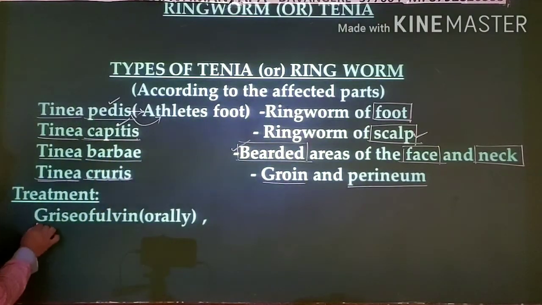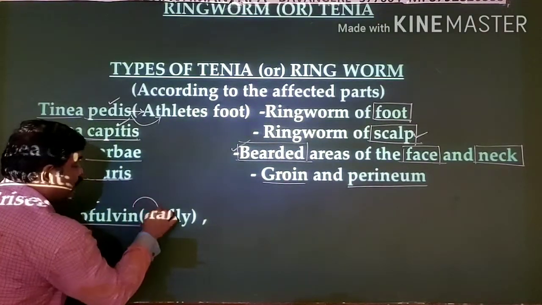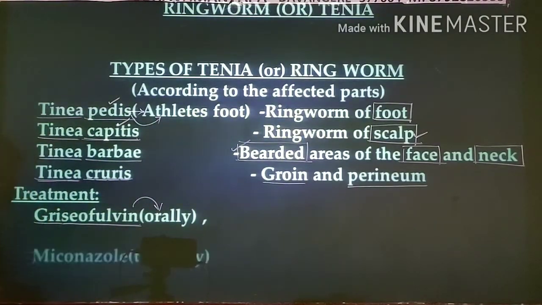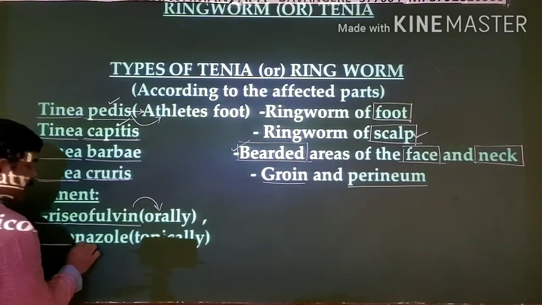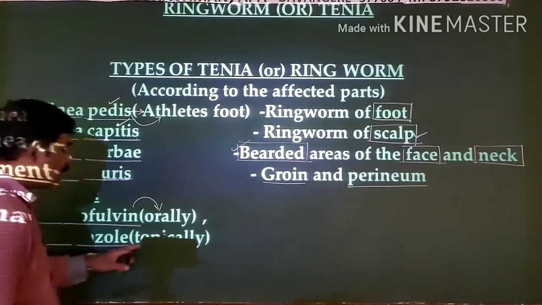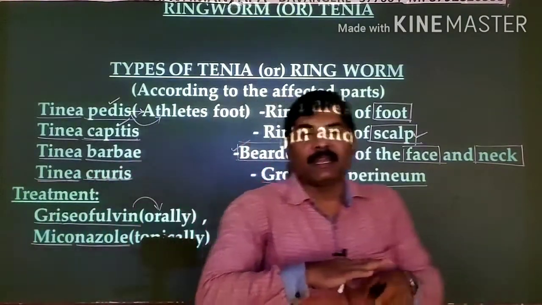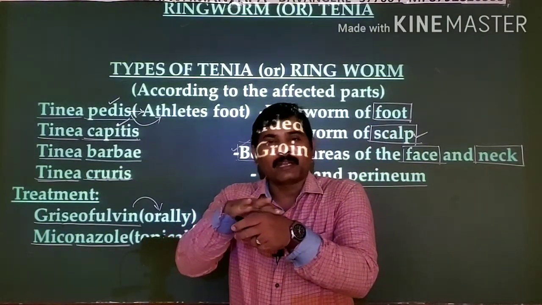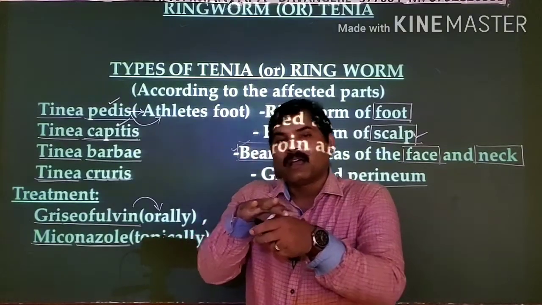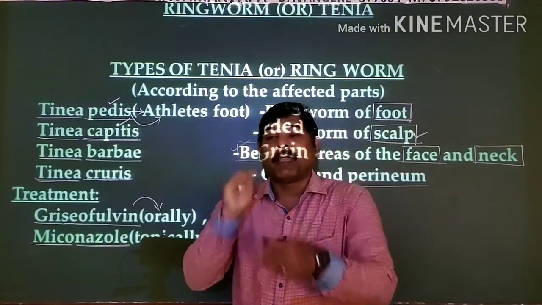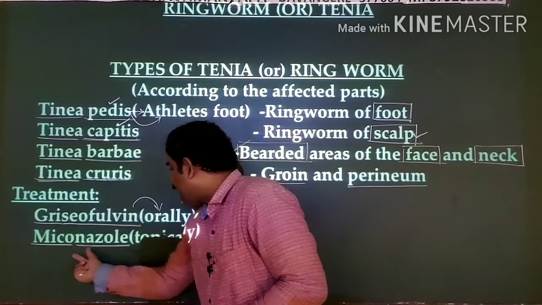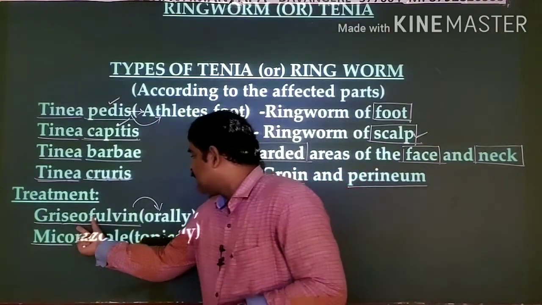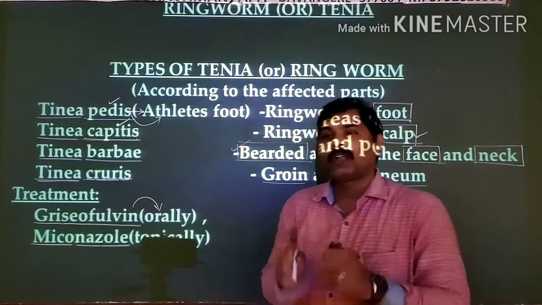Griseofulvin is the name of the drug which we take orally, right? That is one thing. Thereafter, miconazole is another drug that we take topically. Topically in the sense on the top of our skin. That means where the infection occurs, there we smear, we apply this paste. That paste is miconazole. Topically that you apply, whereas griseofulvin that we take orally.